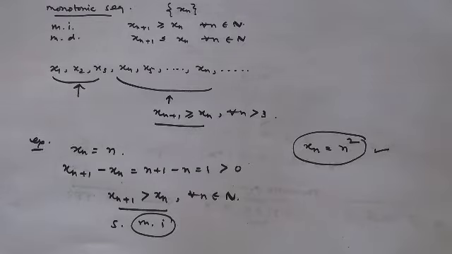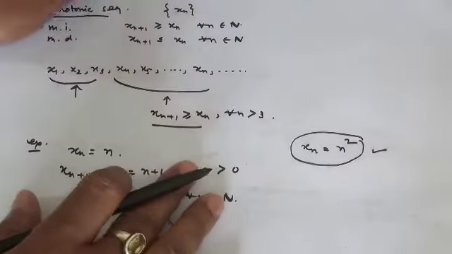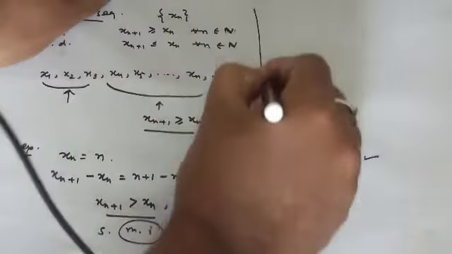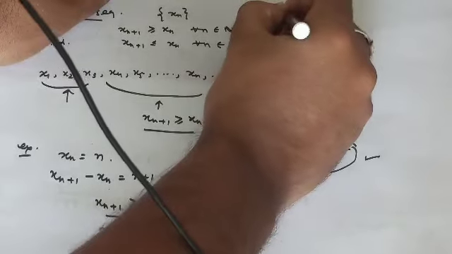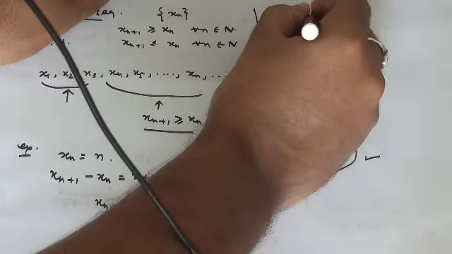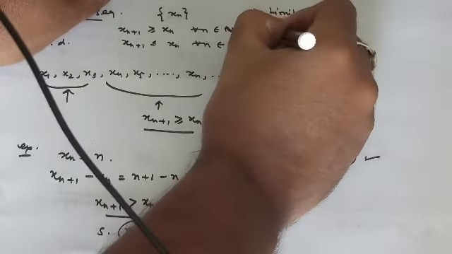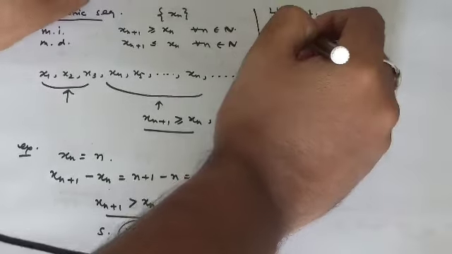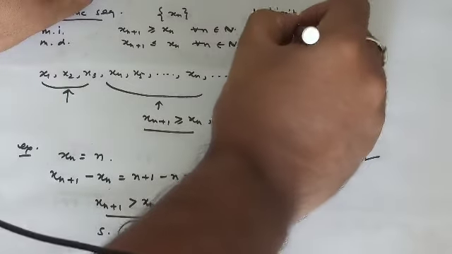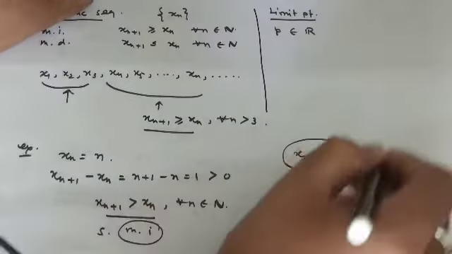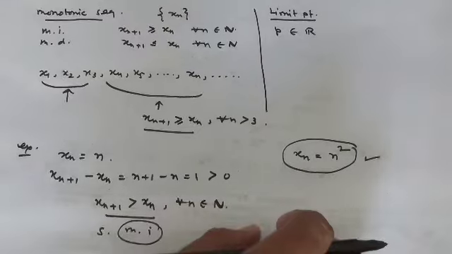Okay, suppose a number p belongs to R, as we are dealing with a real sequence.